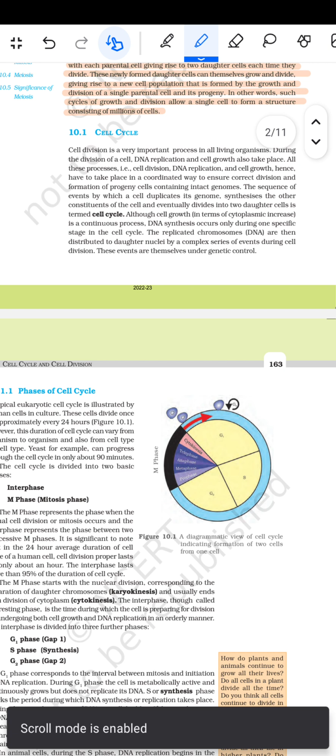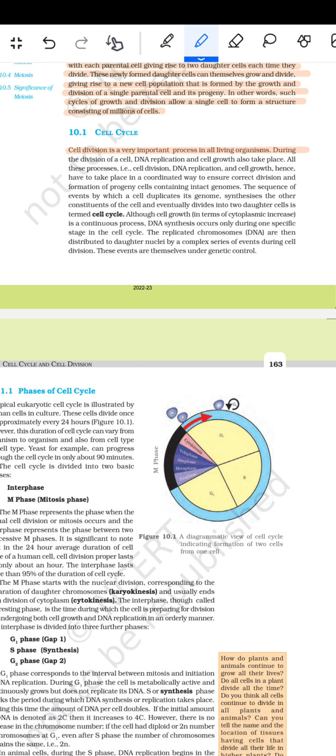इसके बाद फिर आता है सेल साइकिल। तो सेल डिवीजन इज वेरी इंपॉर्टेंट प्रोसेस इन ऑल लिविंग ऑर्गेनिज्म। During the division of a cell, the DNA replication and the cell growth also take place. All these processes, that means the cell division, DNA replication and the cell growth, hence have to take place in a coordinated way to ensure correct division and formation of the progeny of the cells containing intact genomes.